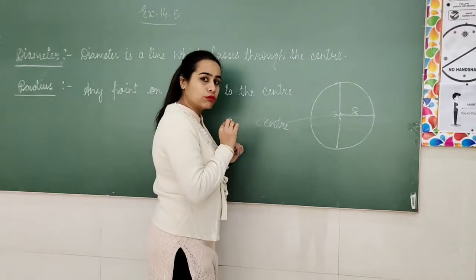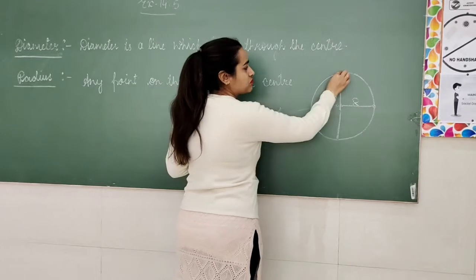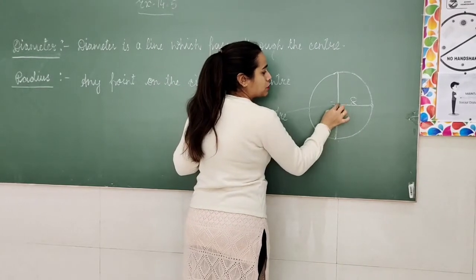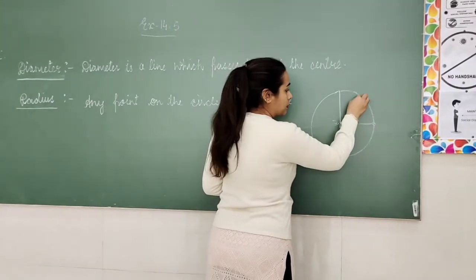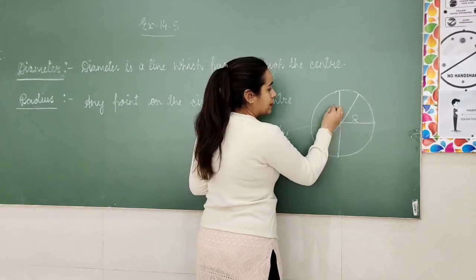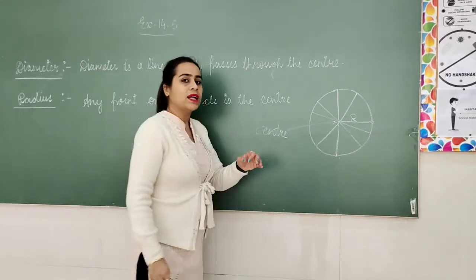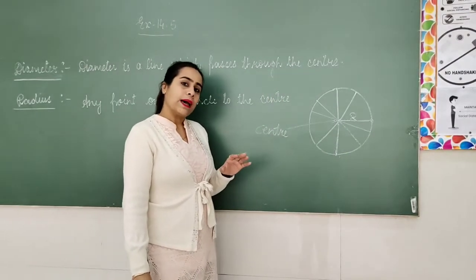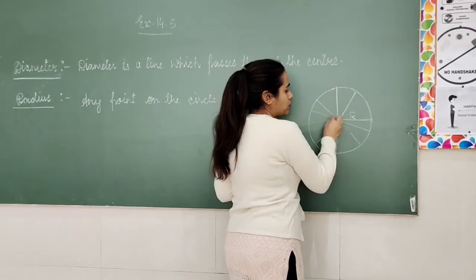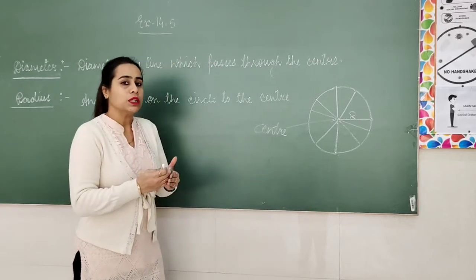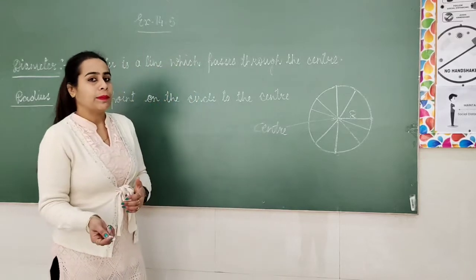So this is a radius point. And a line which passes through the center, that is diameter. See this. This line is passing through the center. We can have so many radii and so many diameters in the circle, but only one center. See this. This is also a diameter. A line which passes through the center, that is diameter. Same as from this point to center. Any point on the circle to the center, that is radius. So we can have so many radii, so many diameters.